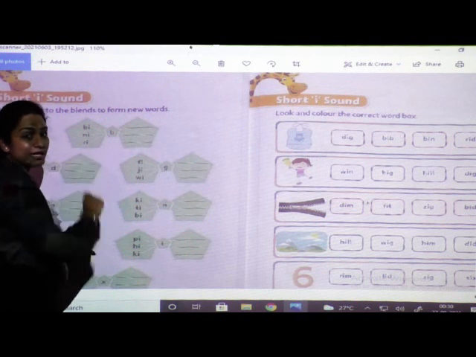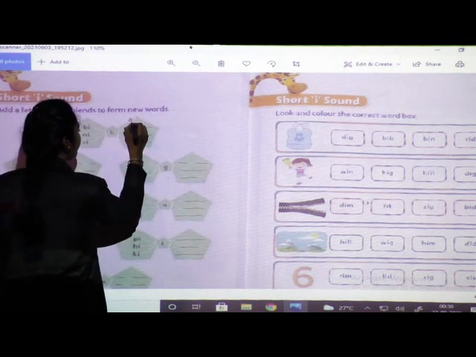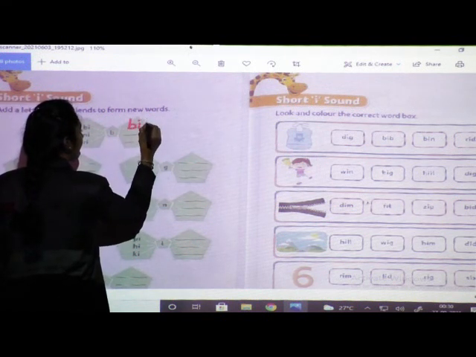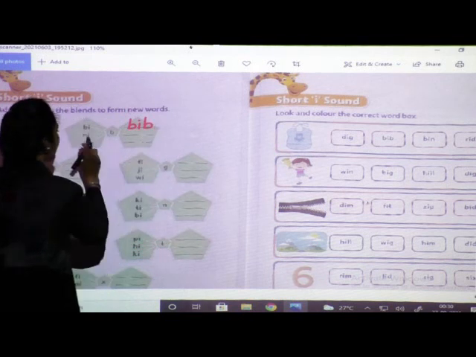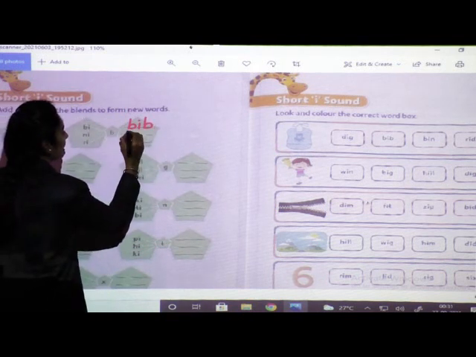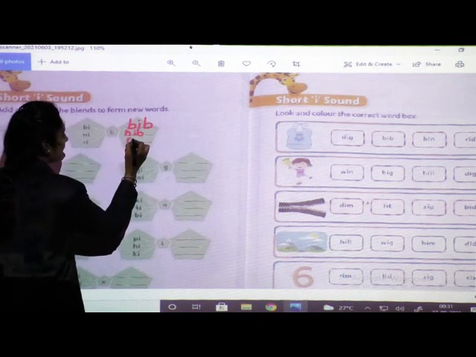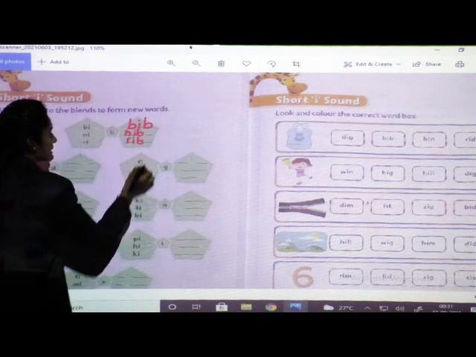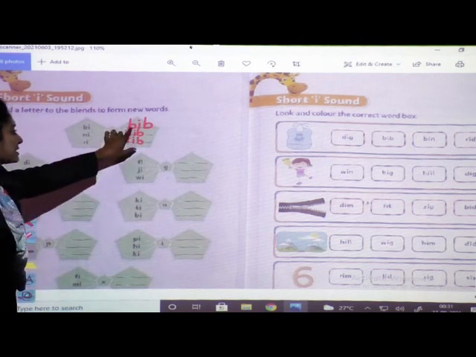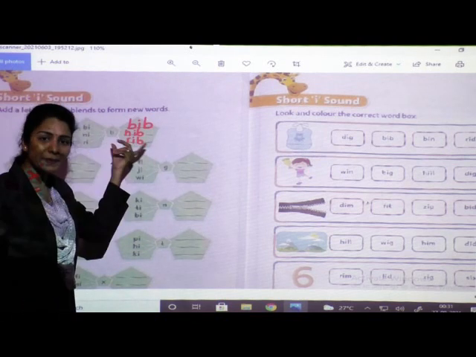B-I-B. Here, what is there? B. B-I-B. Bib. N-I-B. Nib. R-I-B. Rib. Yes, so we got the meanings, right? This is a complete word.